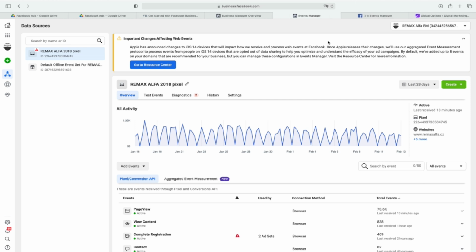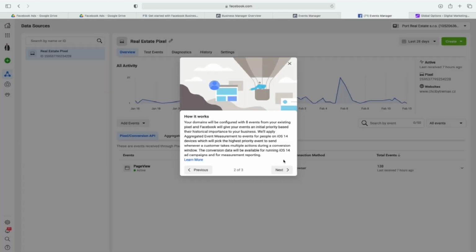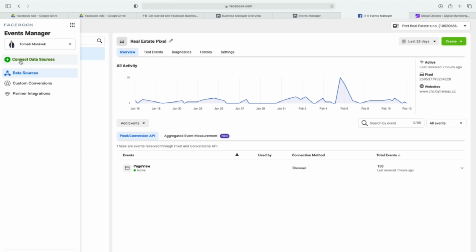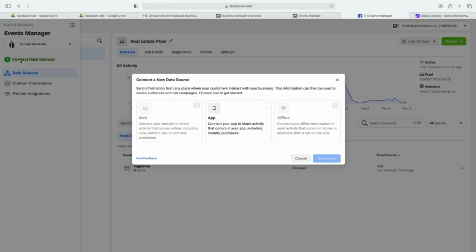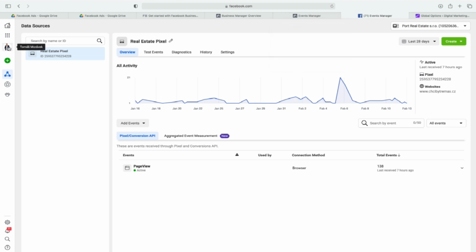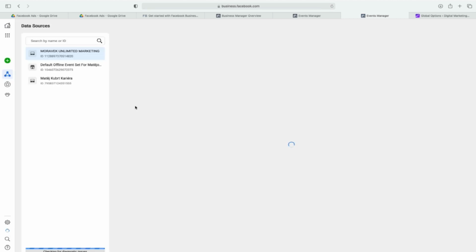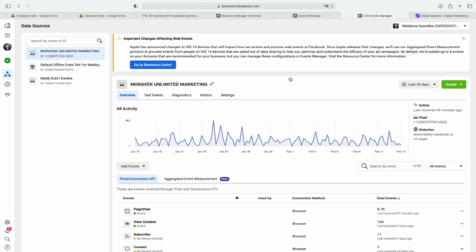So I have prepared this. Again, we have the setup, and basically it's just something very, very clean. Let's say you would need to use more pixels, create more pixels, understand more pixels. So I would love to show that, of course, you go to connect data sources. This is how you do it in 2021-22. You go to connect data sources. And to connect a new data source, I would have to choose a different example. Let's say I would choose this data source. This is inside the business manager. So this is what I would love to show you.